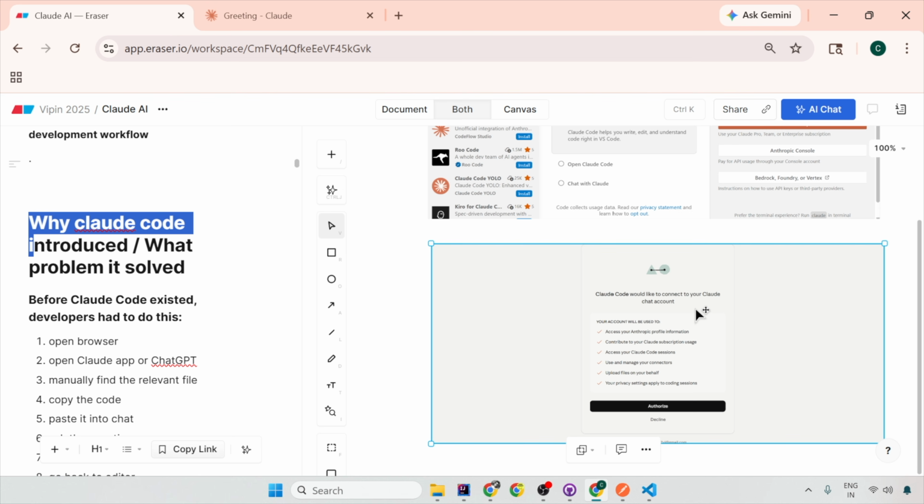create the code like this. So you need to link your account to access your profile, use a subscription, access your sessions, and do all those things. As soon as you click on authorize, it will be installed, and it is going to charge you from your chat account. I have a Pro version. It is around $23 per month, and I have that already because I code using it. So you also might have to buy that.